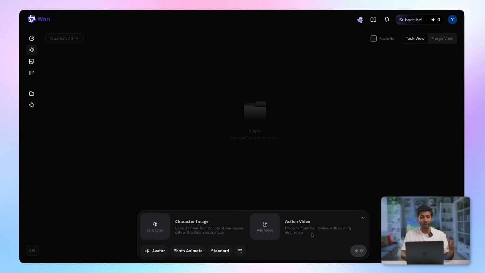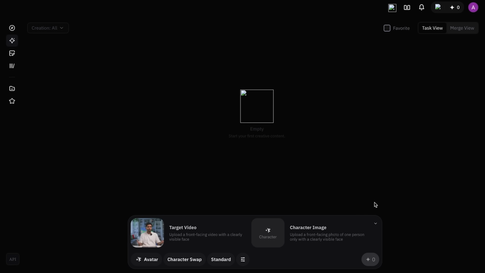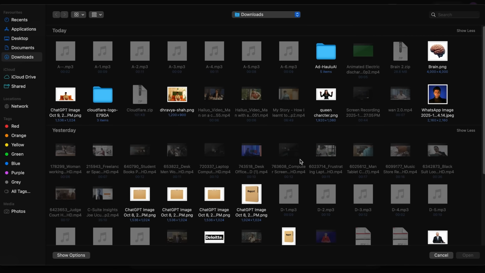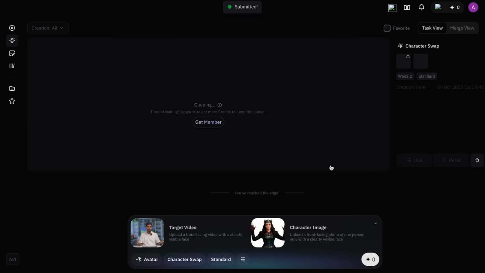And to use this, all I need to do is change the photo animate to character swap and upload my files. So here I'm going to upload the target video, which is the video where the character is going to be swapped at. So I'm just going to upload that. And I'm going to upload the character image. So I want to be this person. I'll click on generate and boom, check out the output. Just look at how seamless my gestures are and my facial expressions.